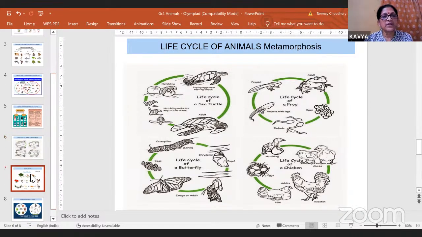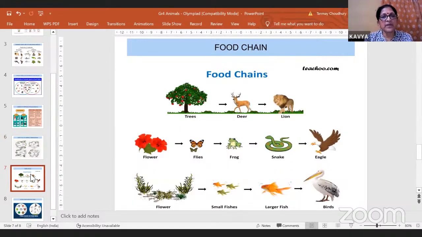Next one is very important because questions have definitely been asked from this food chain and food web. Now here, food chain. What is a food chain? Like a chain, it is the process of eating or being eaten. So trees are being eaten by deer. Deer is being eaten by lion. So this forms a chain.